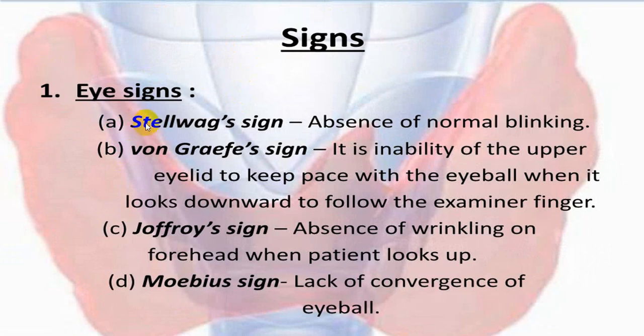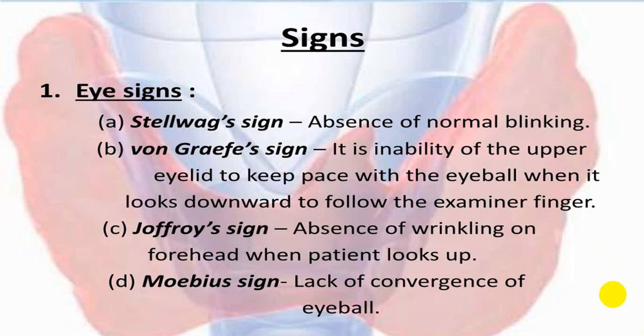These are all the names differently given: Stellwag sign, von Graefe sign, Joffroy sign, Möbius sign, etc. This will be important for the students. At your leisure time you can go through them. These are four common signs which are commonly utilized in everyday practice. Absence of normal blinking we call Stellwag's sign. Inability of the upper eyelid to follow the eyeball movement we call von Graefe sign. Absence of wrinkling of the forehead we call Joffroy sign, and lack of convergence we call Möbius sign. These are the four most common signs, and they are very easily demonstrable.